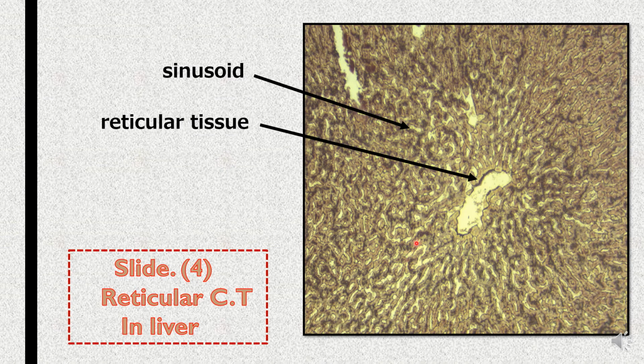Also found between hepatic cells that surround the sinusoid. كل هذه الخطوط السوداء اللي تشوفونها بين الهيباتيك سيلز وحول الساينوسويد كلها تمثل reticular connective tissue.